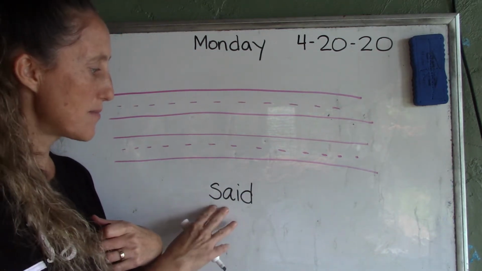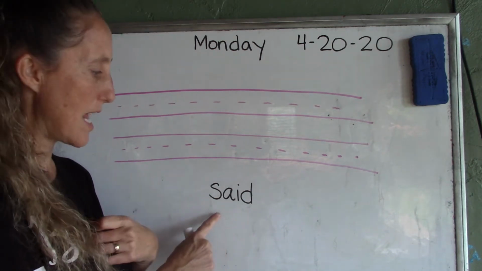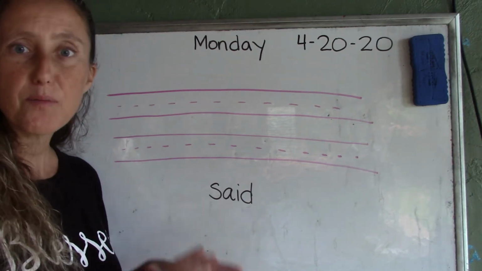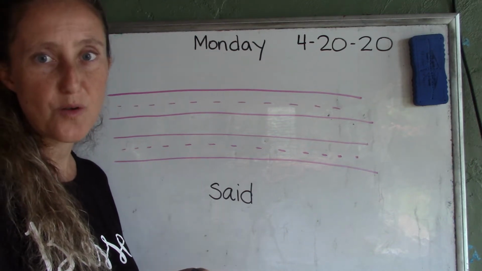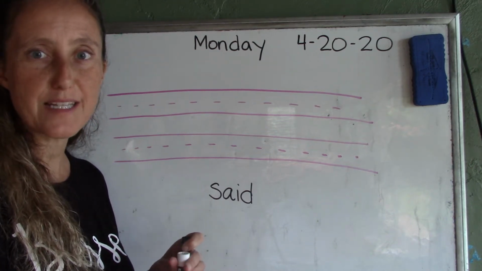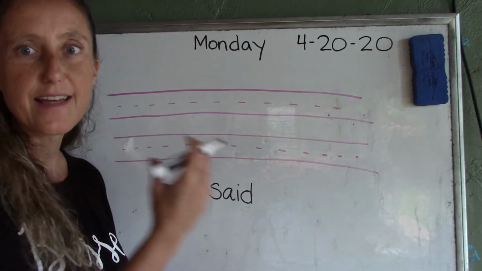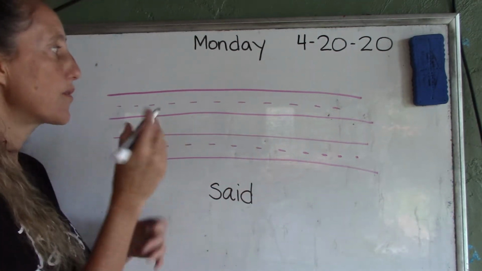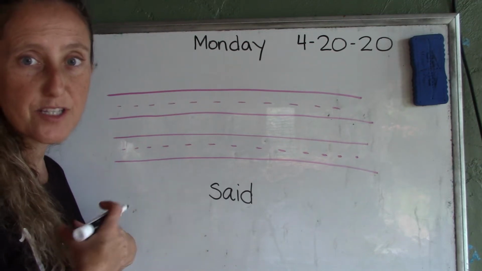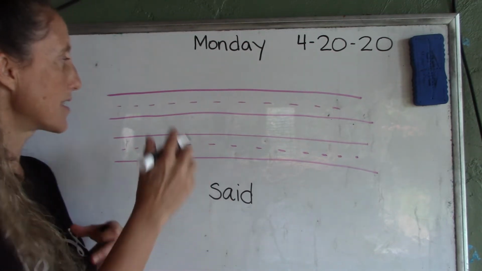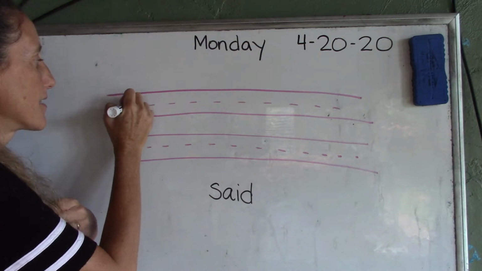And we know we have to memorize it because it's a pink word, S-A-I-D. But we are going to use it in a sentence. So I'm going to start my sentence with I said. So we know we always start the beginning of a sentence with a capital letter, especially if it's I, because you're important. So I is an important word.